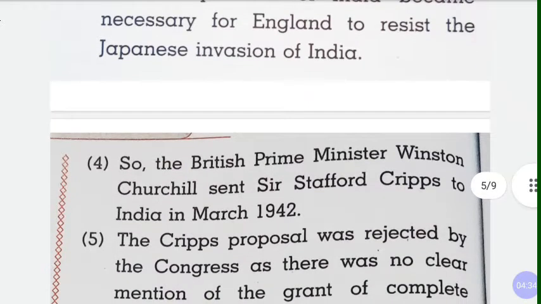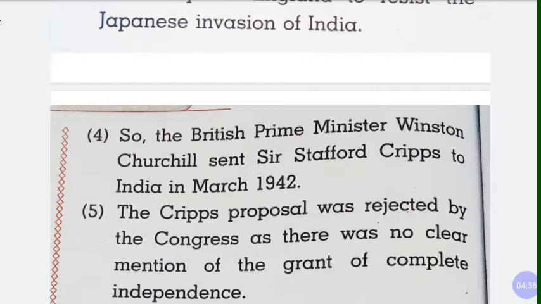So the British Prime Minister Winston Churchill sent Sir Stafford Cripps to India in March 1942. So England now needed protection. So what did the British Prime Minister do? He sent, who was the British Prime Minister? Winston Churchill sent Sir Stafford Cripps to India in March 1942. Cripps' proposal was rejected by the Congress.